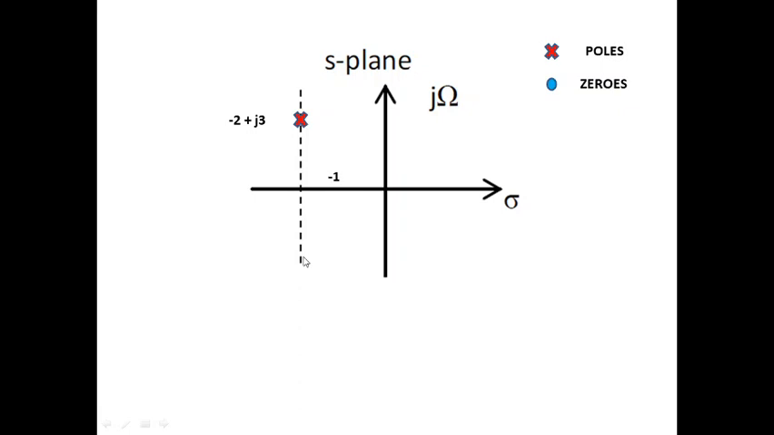Let us take another pole, minus 1. It does not contain any imaginary part, so it can be represented simply on sigma. So it is minus 1 and the corresponding strip is also obtained. One more example to go, 4 minus j2. So 4 is on the positive side and minus j2 on the negative side, and the location of pole goes like this. So this is the way in which poles can be represented on an S-plane.